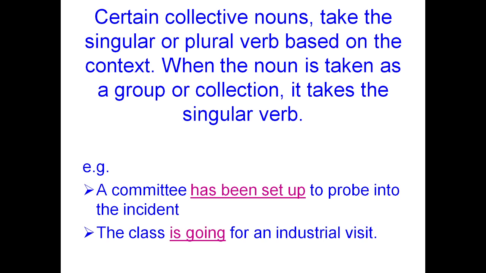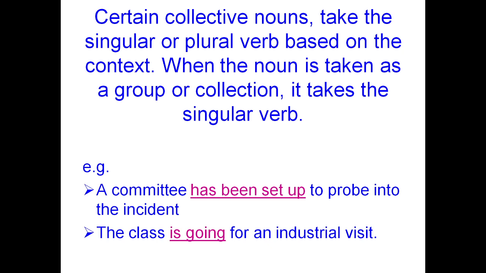Certain collective nouns take the singular or plural verb based on the context. When the noun is taken as a group or collection, it takes the singular verb. A collective noun takes a singular verb when the collection is thought of as one whole, and a plural verb when the individuals of which it is composed are thought of. The committee has chosen its president. Here we can use only the verb in the singular form.